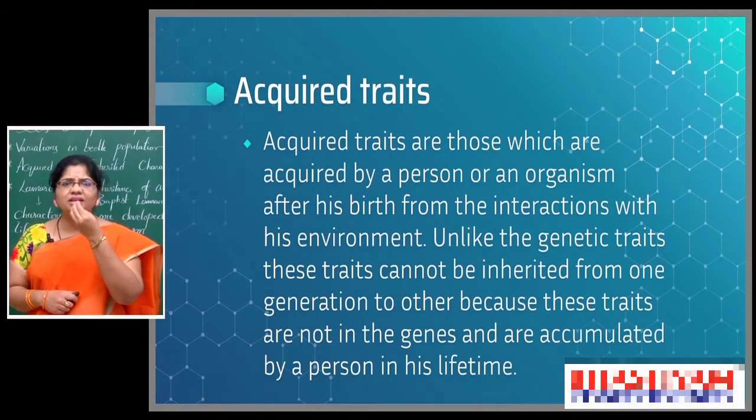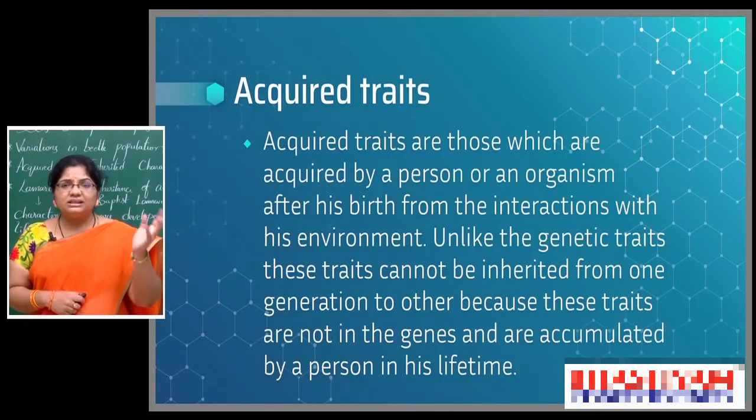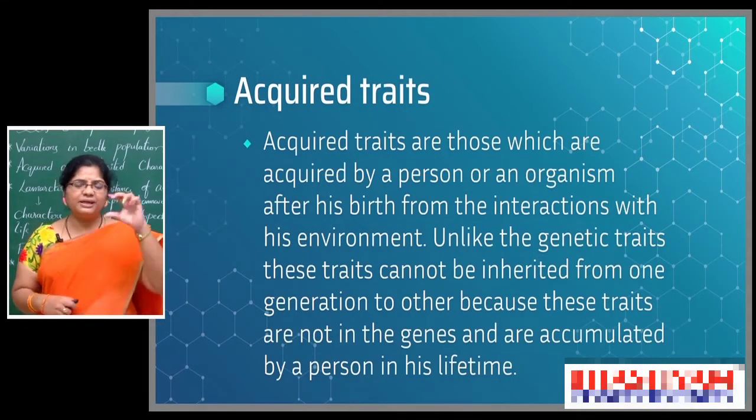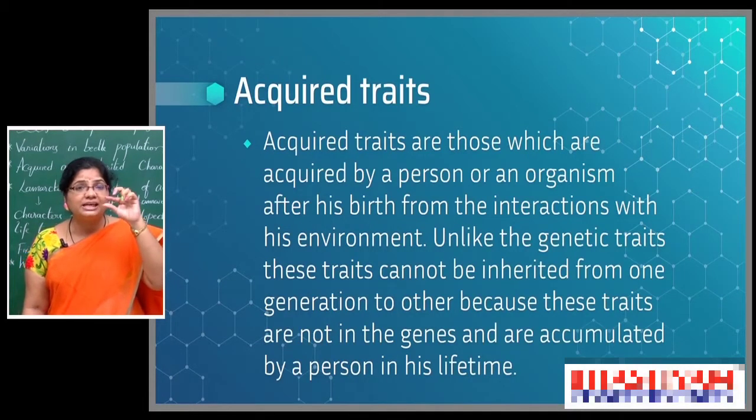That means externally they are unable to get the food. That's why the size decreased. But the same feature it can't pass to the next generation. The beetle is not this much size. Because of starvation it became so small. In the next generation, if food is not available, then only this much size. If food is available, then they will come again in the normal size.